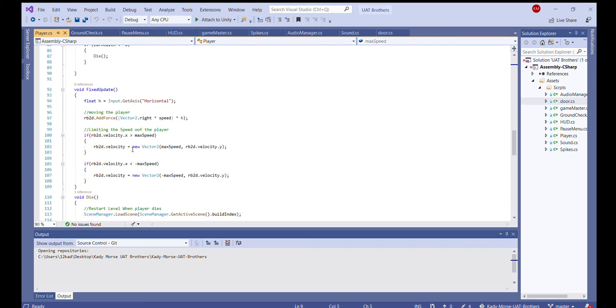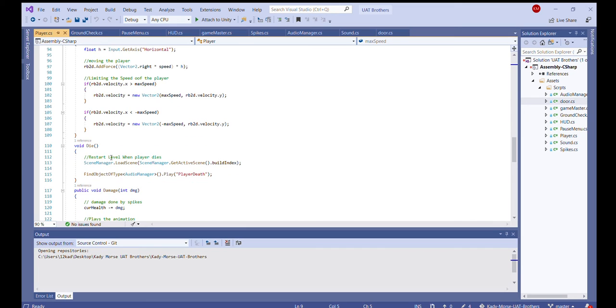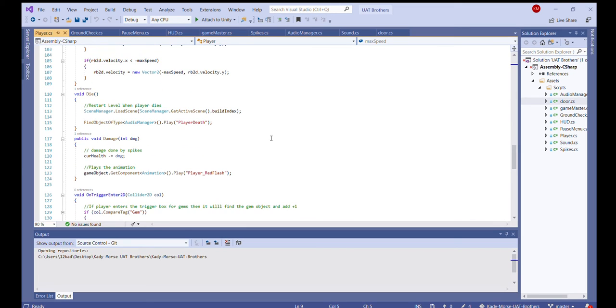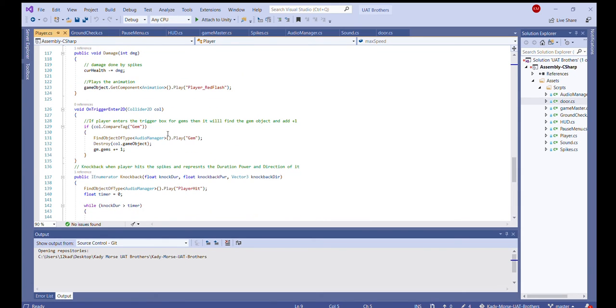This moves the player, and this limits the speed of the player, so it's not going too fast or blitzing off the map. This restarts the level when the player dies. Damage is done by the spikes in this, which also is in our game master. This is for our gems. So when you collide with the gem, it will destroy the gem, but you will be able to collect it, and that will be seen in our game master as well.